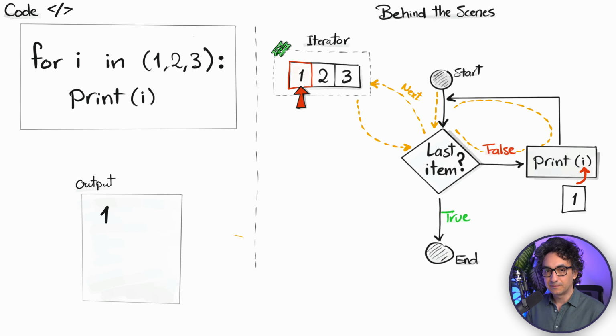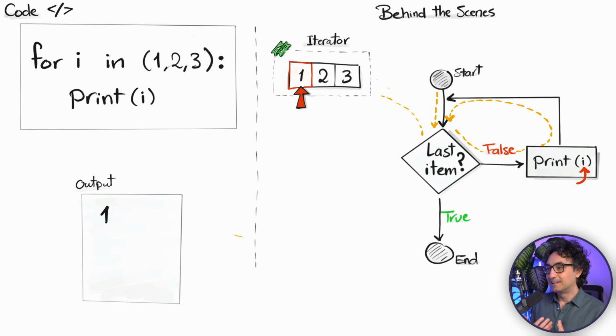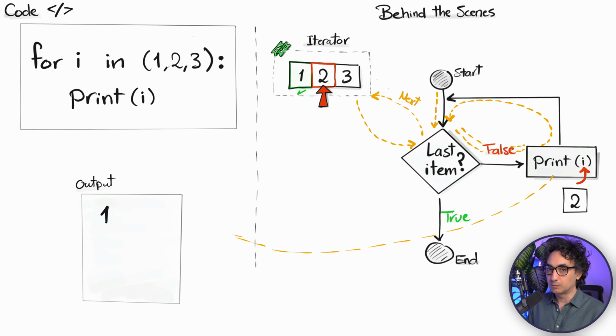And then what's going to happen, my friend, it's going to ask again, give me the next item. So now the iterator is going to say, okay, we are done with the first item. Then it's going to go to the second item and return 2. So Python sees, okay, we still have values. That's why we are not done yet. It's going to go back to the print, and this time I is equal to 2, and it's going to print it in the output.